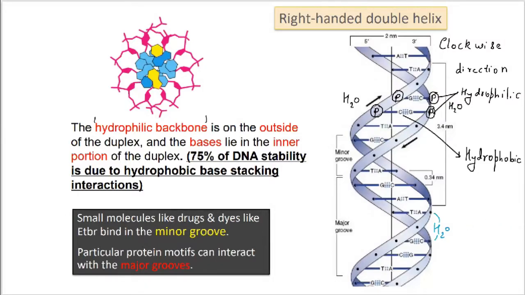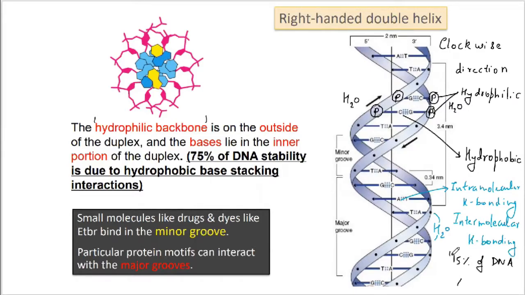This would be the intermolecular hydrogen bonding. Both the intermolecular as well as the intramolecular hydrogen bonding stabilize the structure of DNA. But these constitute only 15% of the stability of DNA. They will make only 15% of DNA stability.